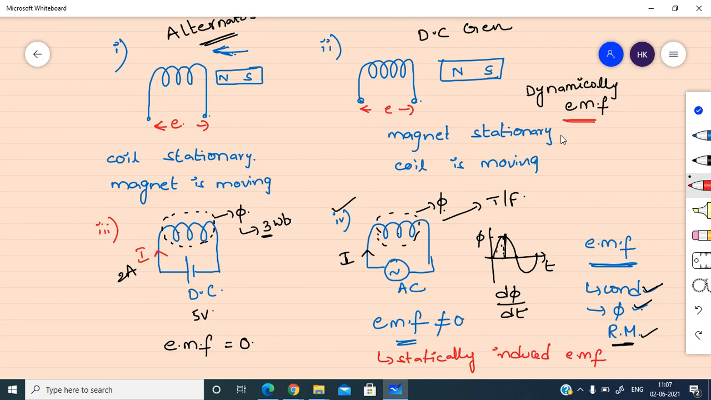So remember these two. If the conductor or coil is moving and EMF is induced in that conductor, then that type of EMF is called dynamically induced EMF. If the conductor is stationary and EMF is induced in that conductor, then it is called statically induced EMF. So these are the two types of EMF, dynamically induced EMF and statically induced EMF.